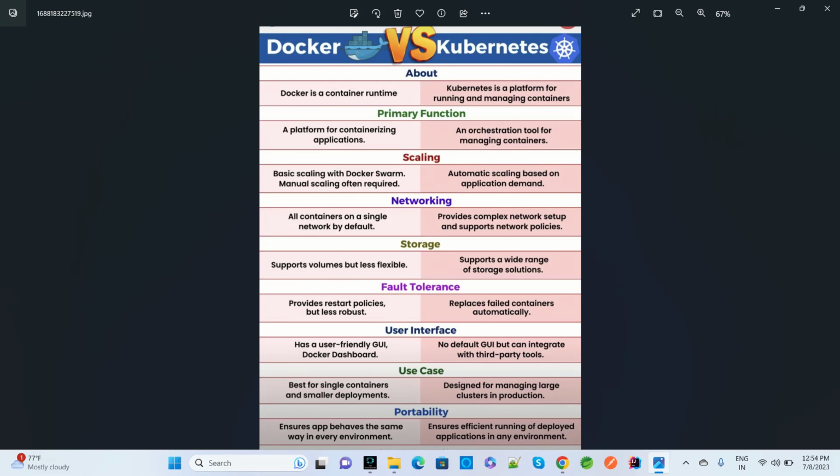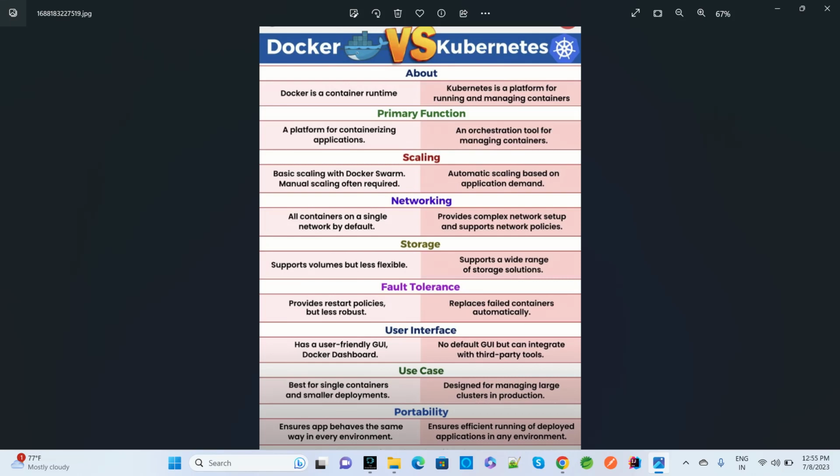For fault tolerance, Docker provides restart policy but is less robust. But in Kubernetes we have automatic replacement of failed containers. So whatever failed containers there are will be replaced automatically by Kubernetes. For the user interface, Docker has a user-friendly GUI like Docker Dashboard. Kubernetes has no default GUI, but can be integrated with a third-party tool where you can see the details.